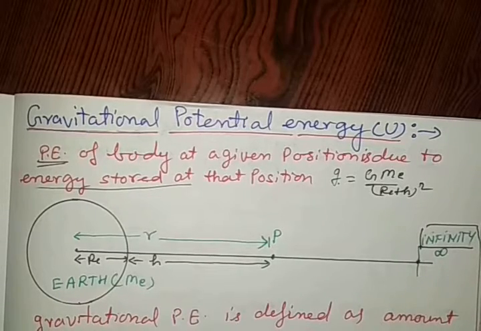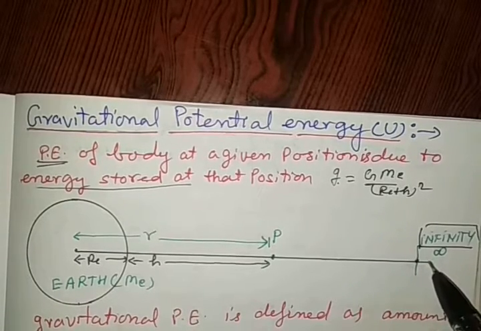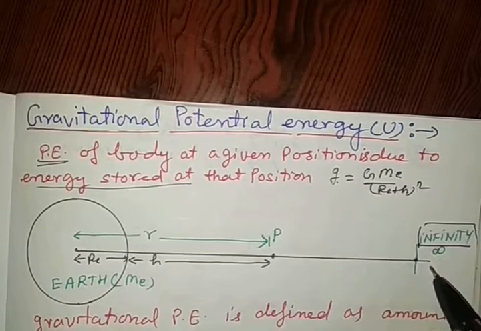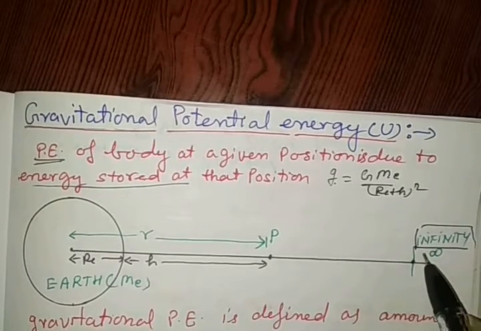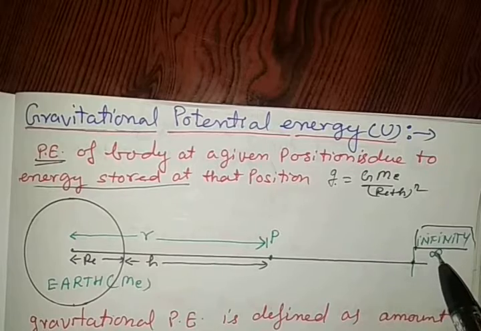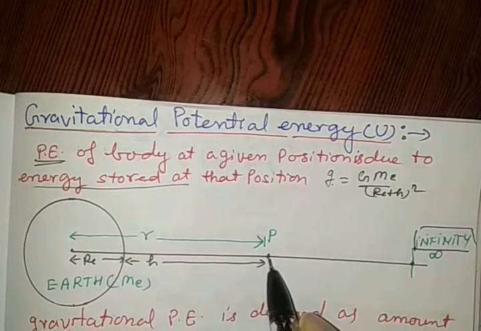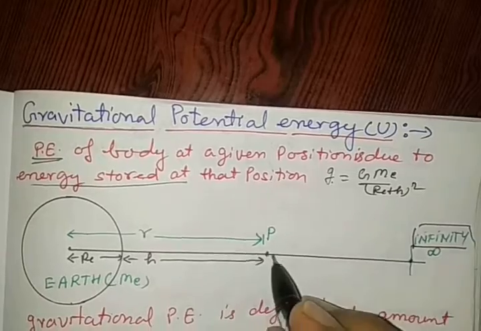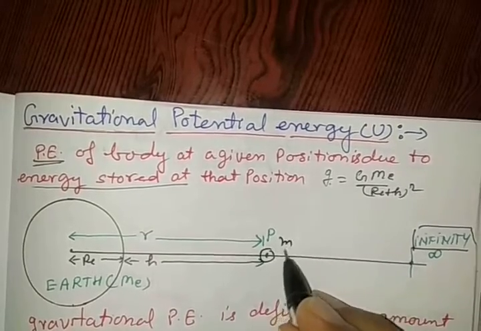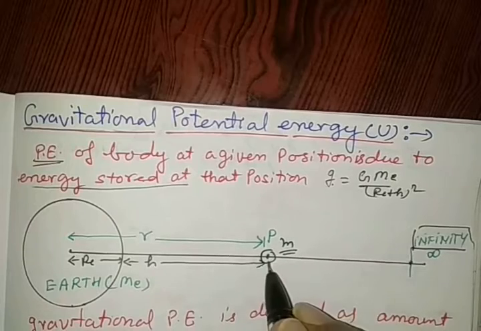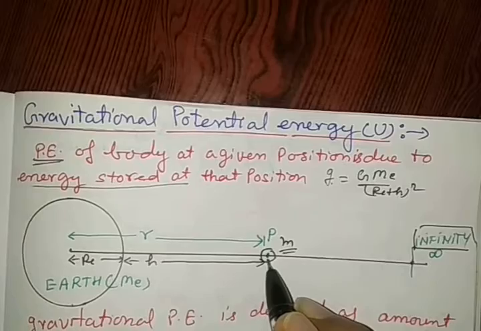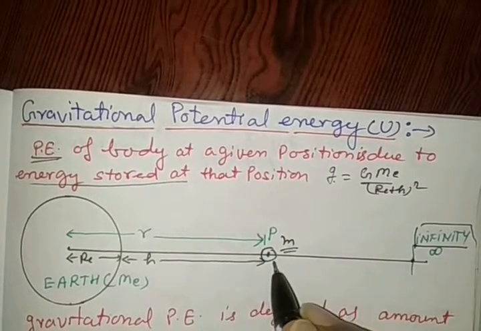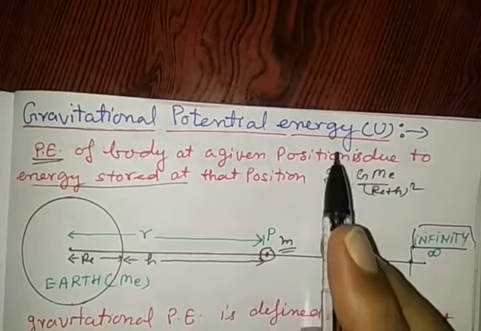potential energy. According to the mathematical definition, the gravitational potential is defined as the amount of work done to bring a body from infinity to a point in the gravitational field. Suppose we bring a body of mass m from infinity to the gravitational field at point P, then whatever amount of work is done is called gravitational potential energy.